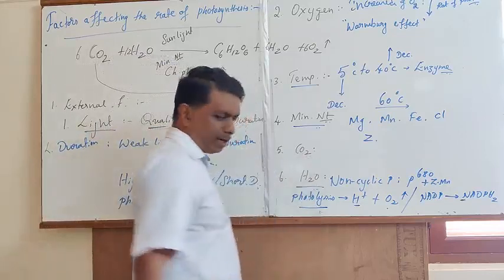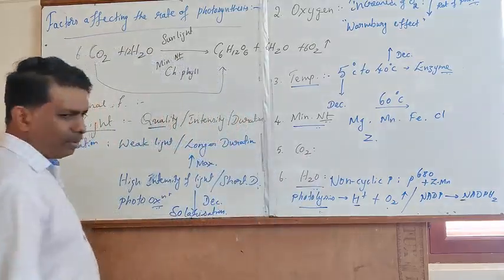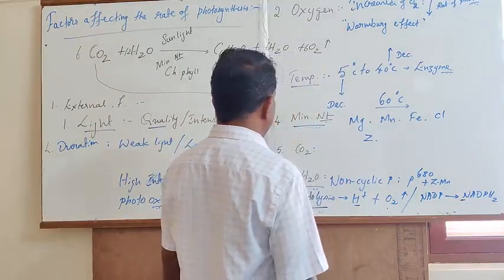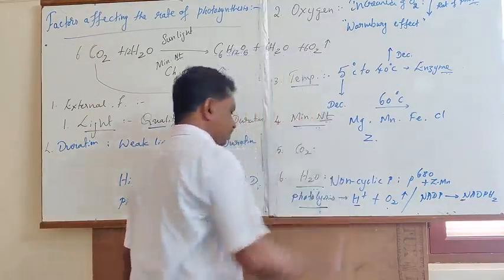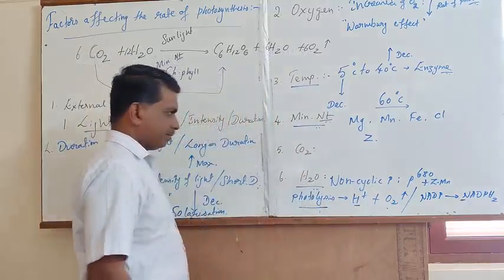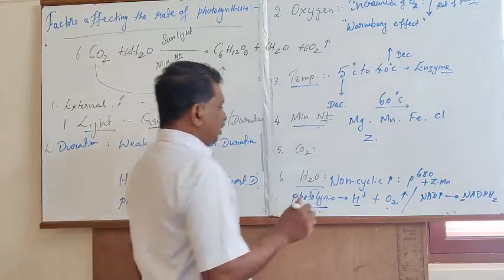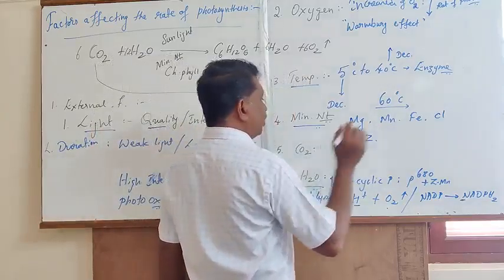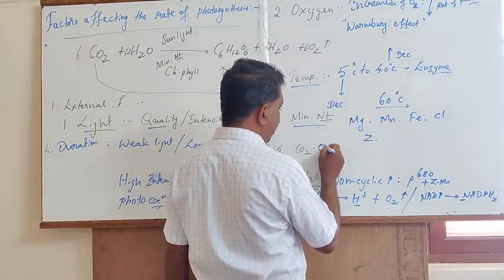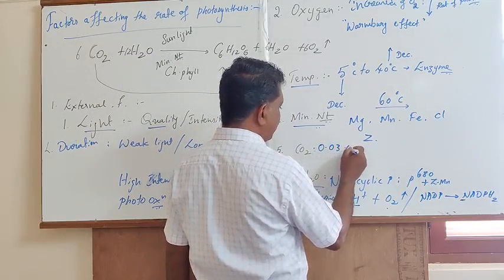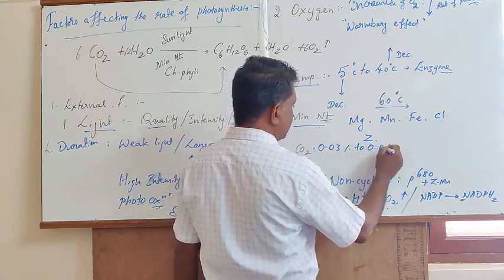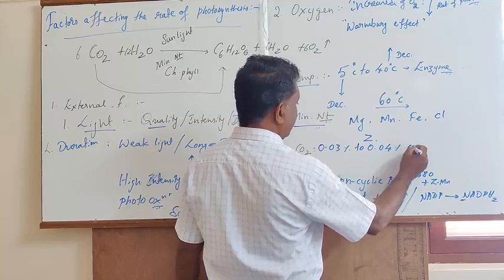Finally, the last important external component that determines the rate of photosynthesis is carbon dioxide. In the atmosphere, you can find the presence of 0.03% to 0.04% of carbon dioxide.